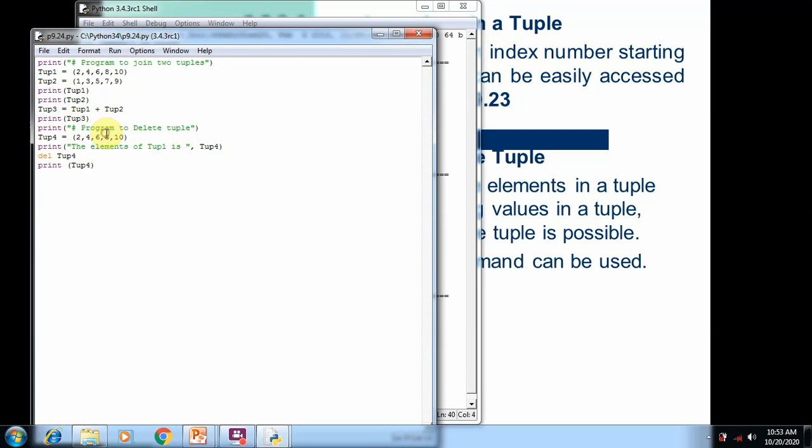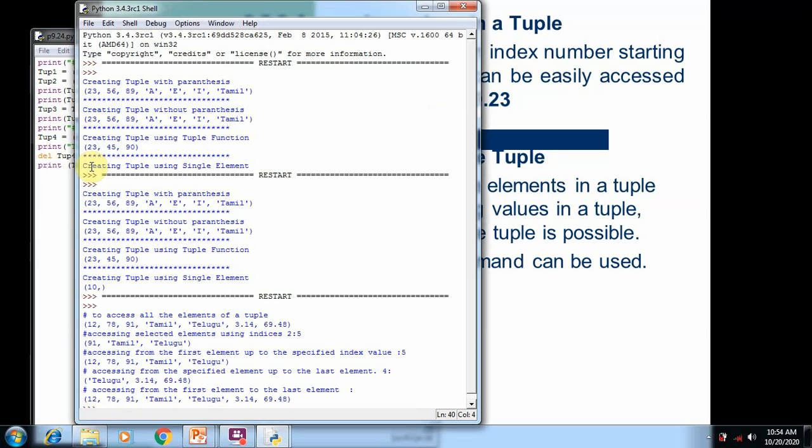And the third method, deleting the tuple element. So here we create the tuple4, where we add some elements. After that, we print the elements, and we use the del keyword to delete the elements of tuple4. After that, we try to print the tuple4. So you can see the output.